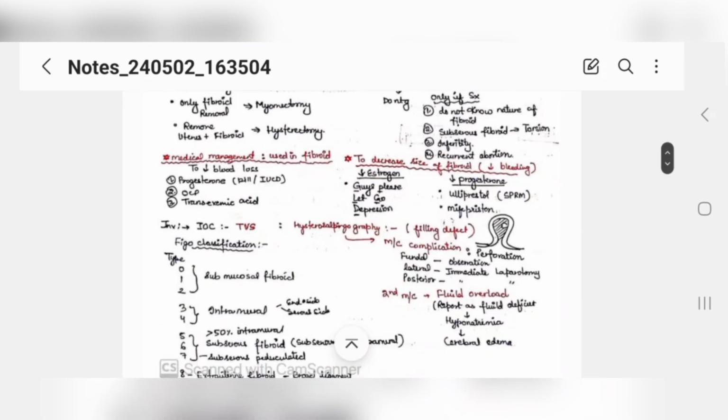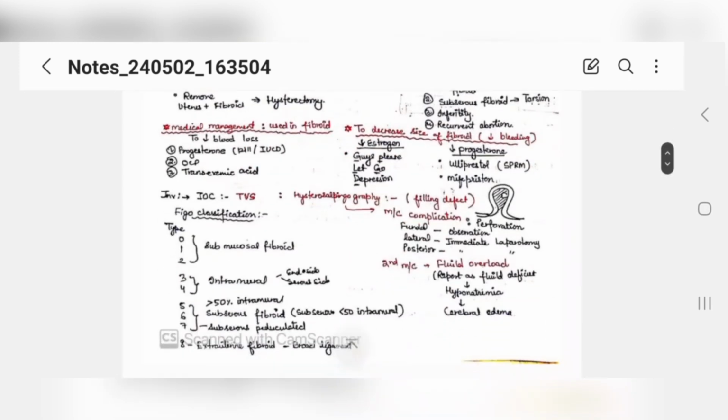All right. Now, medical management used in fibroid is to decrease blood loss. See, the patient who comes with a complaint of excessive bleeding and has a fibroid, the patient will mainly come with an excessive bleeding complaint only for fibroids. So our goal would be to decrease the blood loss, and for that, what would we give? Progesterone to maintain the endometrium, right? So progesterones, OCPs, and tranexamic acid for the blood. Now, our goal is also to decrease the size of fibroids so that the menorrhagia problem would be solved, right? So we would give estrogens and progesterones to balance out.